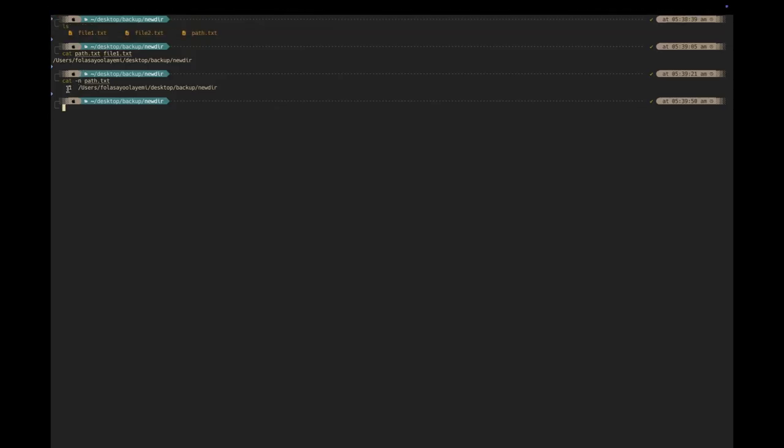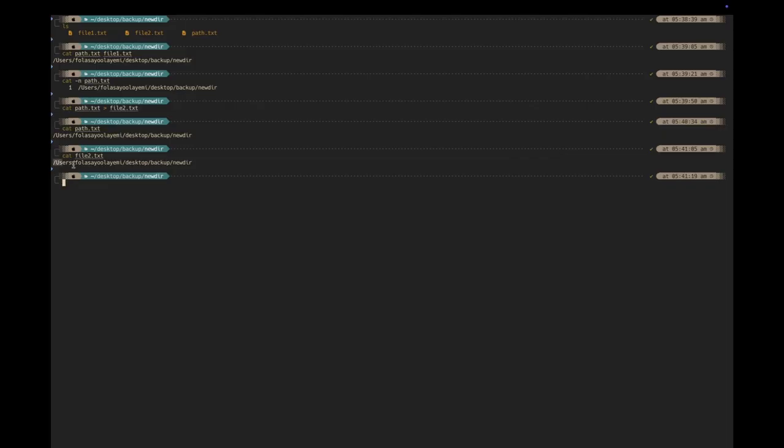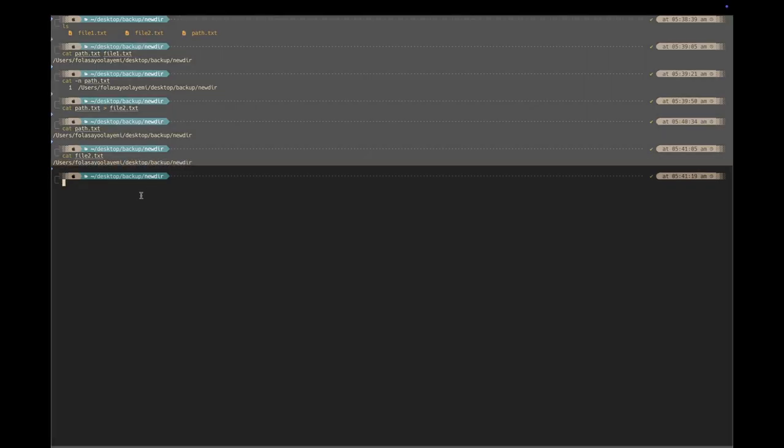You can see it numbers the lines, which is redirect output using the following command. Redirect file to text. So let's redirect the output, so we have the same content that is present in the path file in the file2 file. Let's confirm that. Cat path. You see we have this content in this file. Now let us check our file 2. You can see we have the same content in there. So that is how to read that.